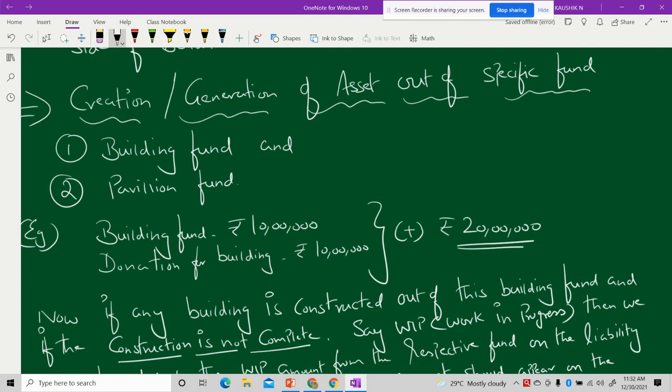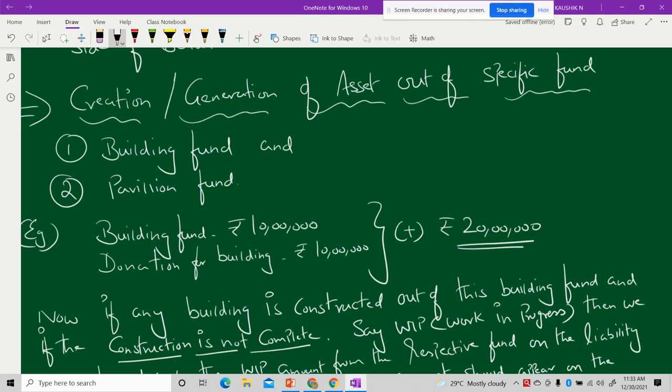From the amount, you may spend some amount for the construction of building, and moreover, the building would not have got complete. It might have been in work in progress, and this amount which you have used for the construction of building should be deducted from the respective fund first. Next, the same amount which you have deducted from the respective fund should be taken up to the asset side of the balance sheet, and finally the amount should be added with your general fund or capital fund or corpus fund.